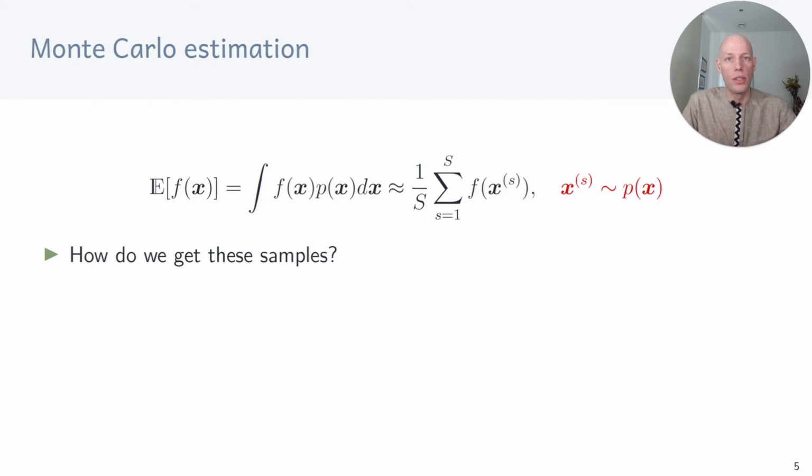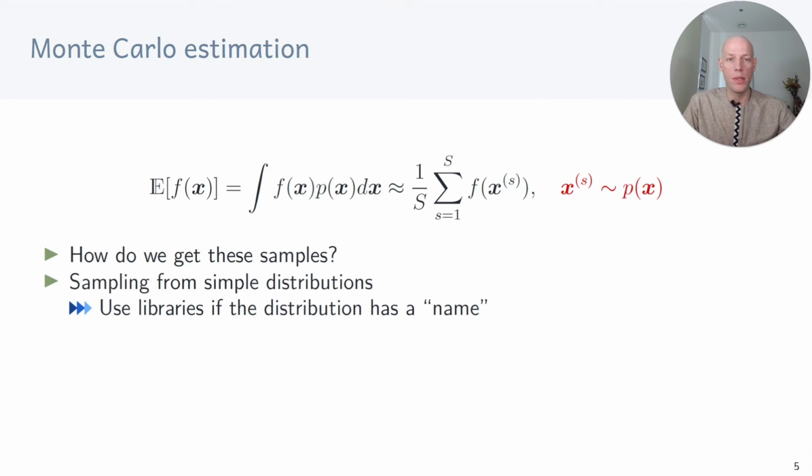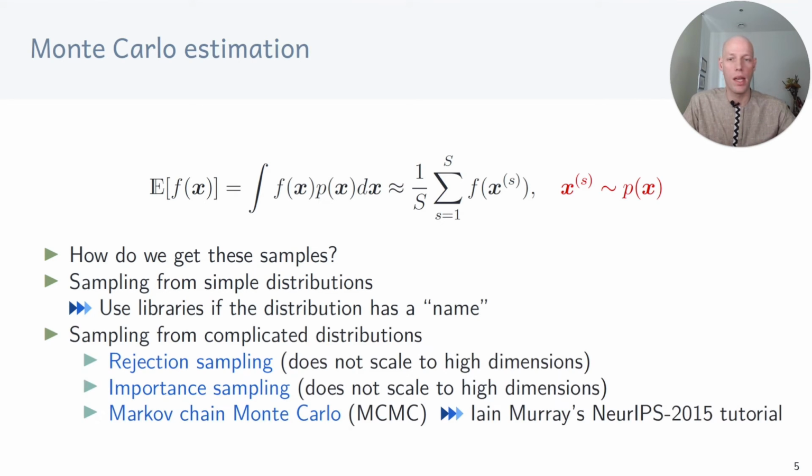So far, so good. If we can draw samples, then computing the Monte Carlo estimator is fairly straightforward. But how do we get these samples? If p is a simple distribution, we can use libraries that do the job. Pretty much for any distribution that has a name, this works. For example, Gaussians or Poisson distributions, Dirichlet distributions, Laplace distributions, and so on. But if p is complicated, we need to use other methods.